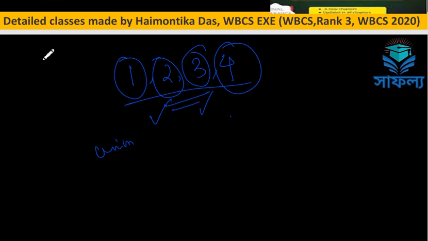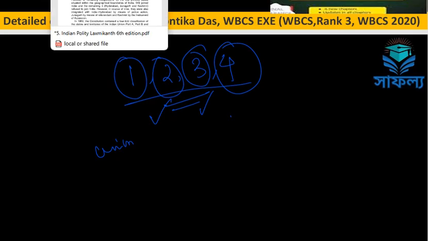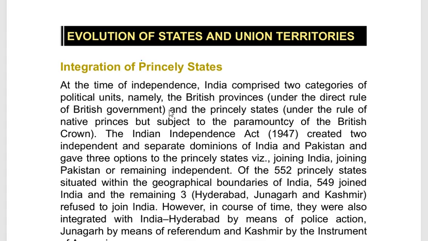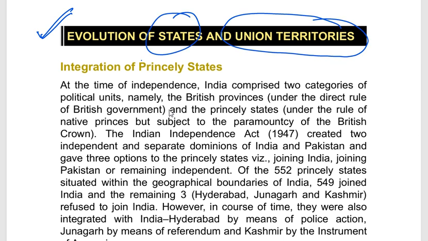So with this, let's start today's class and finish the chapter Union and its territory. So now, this is the portion where the evolution of the states and the union territory has been discussed. First of all, now see, integration of the princely states.